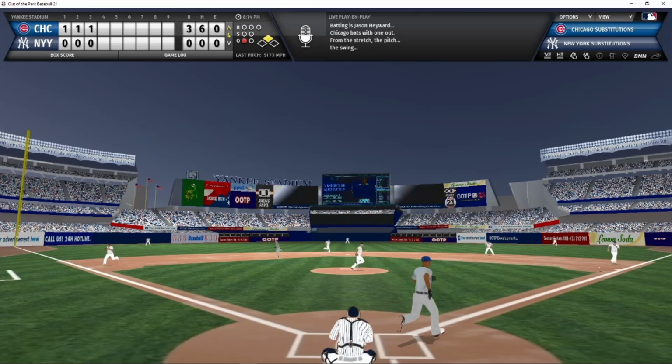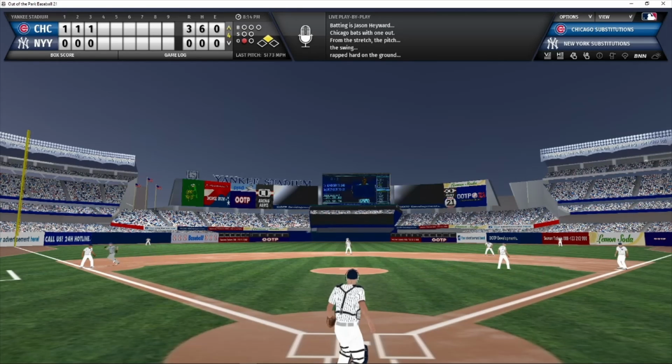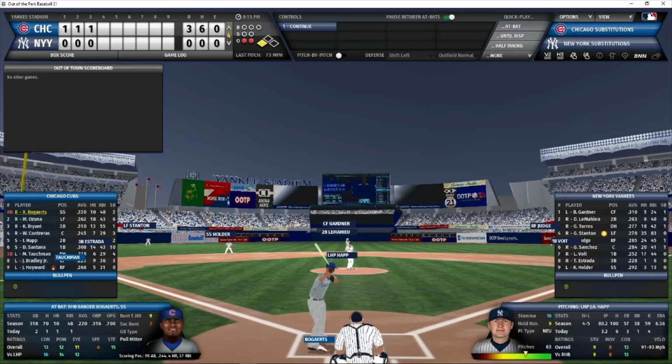And here's the pitch to Hayward. Ground ball to first. The first baseman, Voit, steps on the bag, and that is out number 2. Tauschman, on the fielder's choice, advances to third. And now Bogaerts will bat. He is 1 for 2 with a solo home run. 2 outs in the inning.